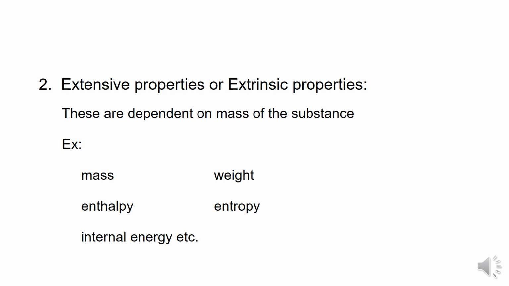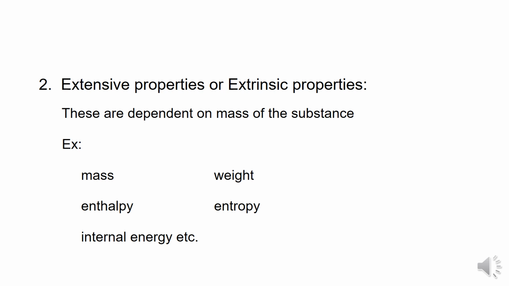Mass by volume, where the extensive property is mass. Here mass and mass cancel, so density is independent of the mass. So it is called an intensive property.